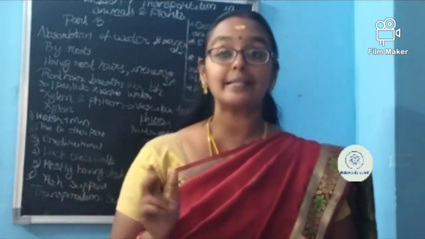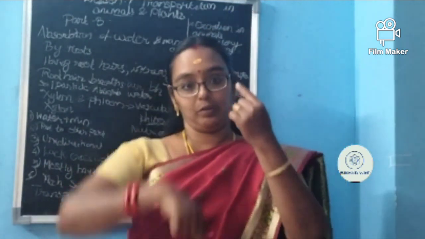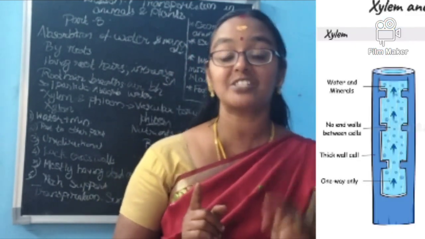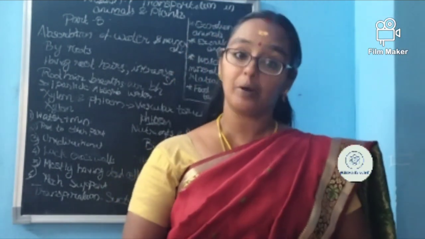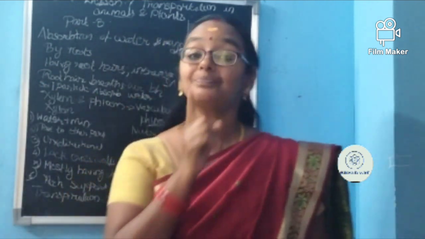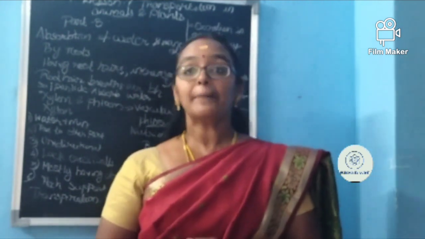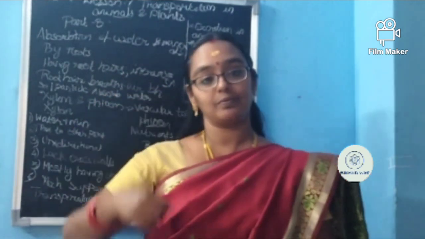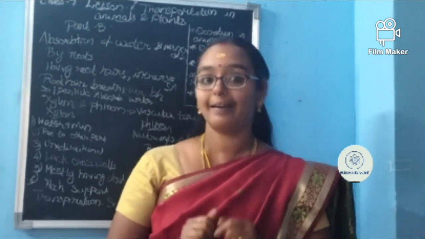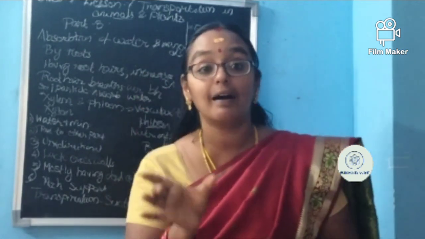Now tell me, is xylem bidirectional or unidirectional? What is the meaning of bidirectional? Going up and down. Unidirectional means going in one direction. Is xylem one directional or two directional? It is one directional because it has only one function, from the root upward. So it is unidirectional. What about the phloem? It is bidirectional because from the leaves it has to give to the root also. It has to give to the tip of the flower also. It has to go in all directions. So it is bidirectional.